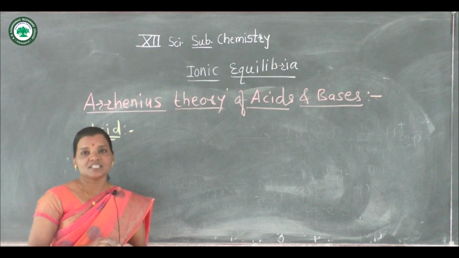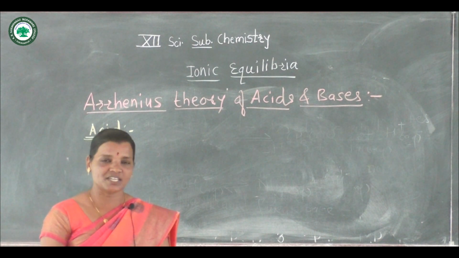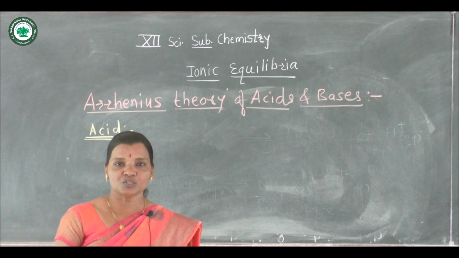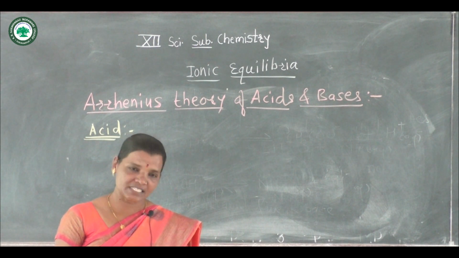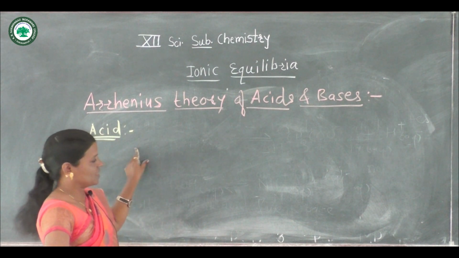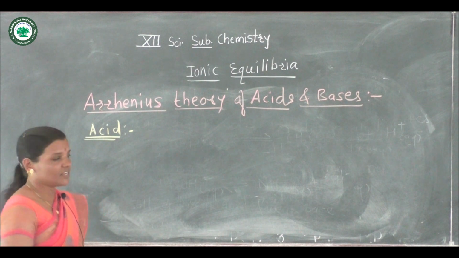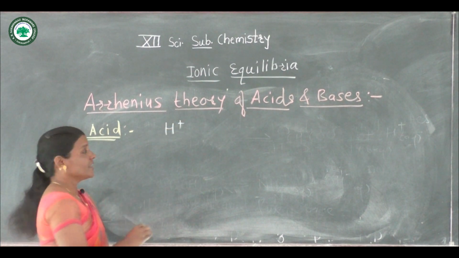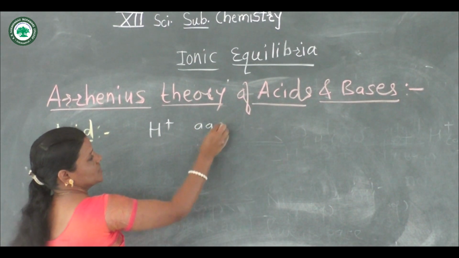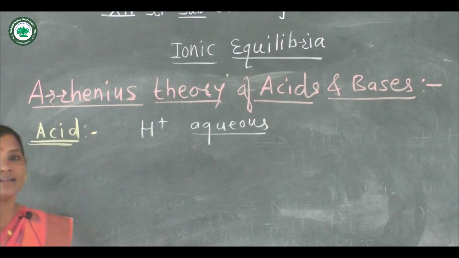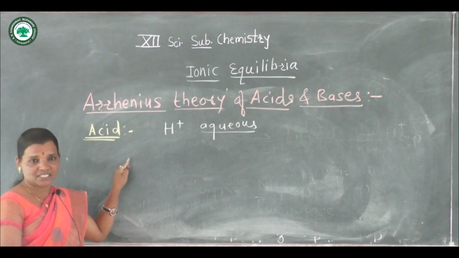The substances which contain hydrogen and form H plus ions in their aqueous solutions are called Arrhenius acids.